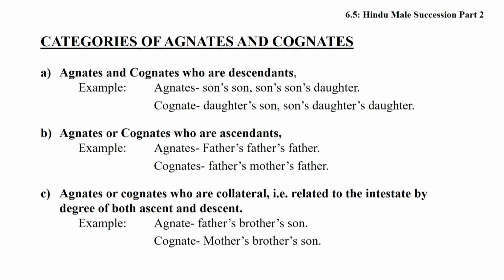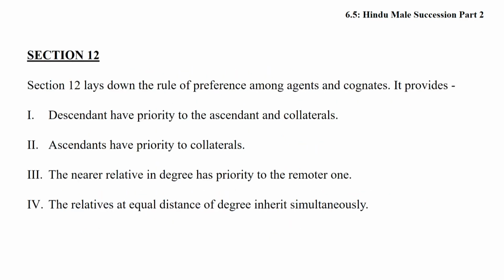Friends, just a passing reference, I want to quote certain examples of agnates and cognates who are descendants, such as sons and daughters. I just want to explain the idea. Descendant means son, grandson, great grandson. Ascendant means father, grandfather, great grandfather.